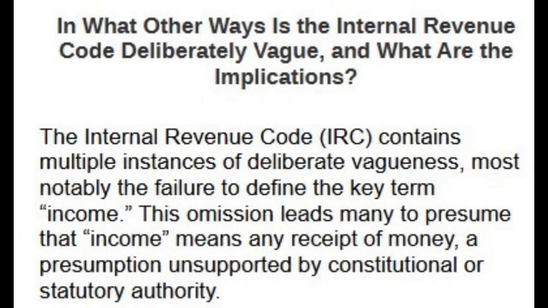In what other ways is the Internal Revenue Code deliberately vague, and what are the implications? The Internal Revenue Code, IRC, contains multiple instances of deliberate vagueness, most notably the failure to define the key term income. This omission leads many to presume that income means any receipt of money, a presumption unsupported by constitutional or statutory authority.